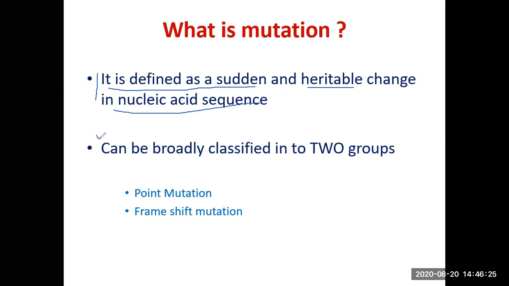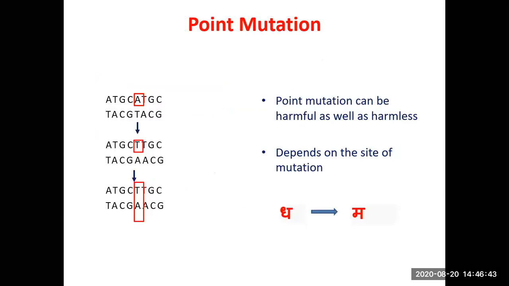Now we can broadly classify this into two groups. One is point mutation and the second one is frame shift mutation. Now what is meant by point mutation? This is point mutation. So when there is a change at one particular place, only one nitrogen base in the DNA sequence changes.